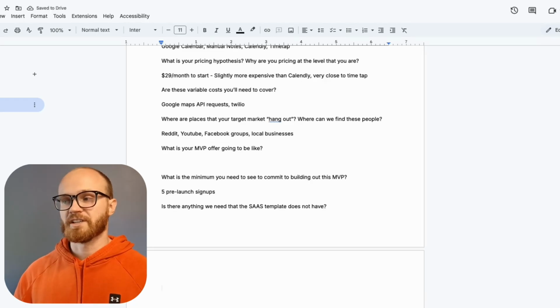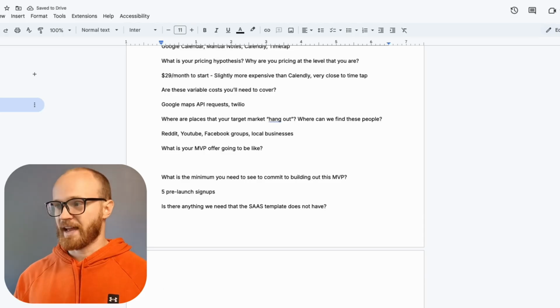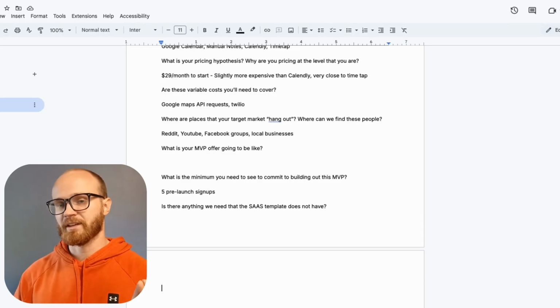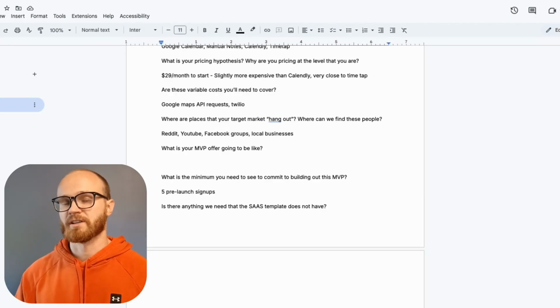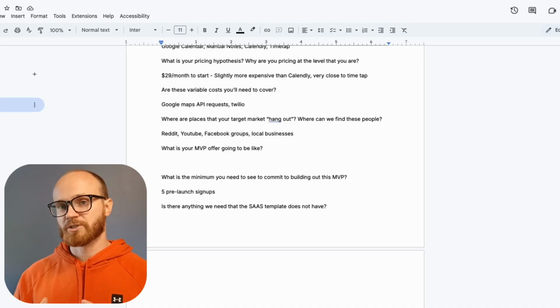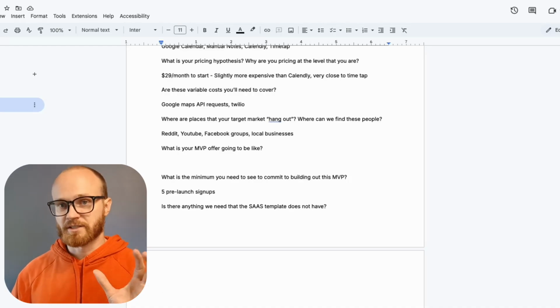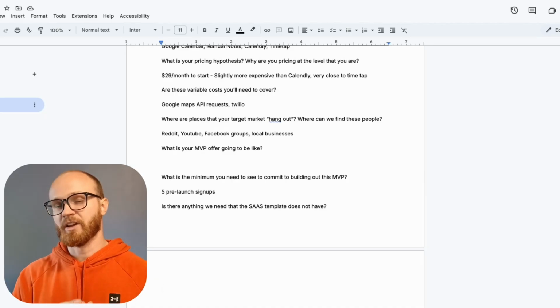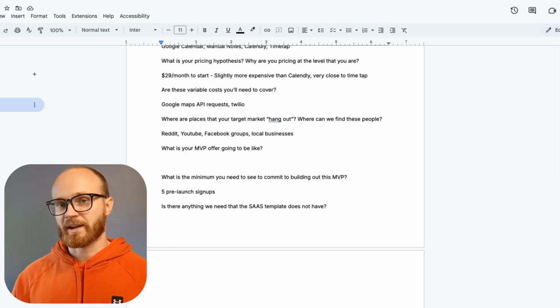And then the last question is, is there anything that I need that my SaaS template does not have? So for a little bit of context, I'm creating a template that's going to have a lot of the functionalities for some of these software as a service features that I'm going to need across many different platforms, because my goal is to try several of these products. This isn't going to be the only app that I'm doing. And I figure if I can build one thing really well to start off, I can use it as a template for some of these other projects. The more I can build into the template, the more time I'll save down the line.